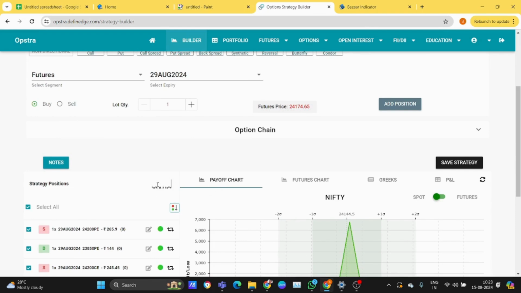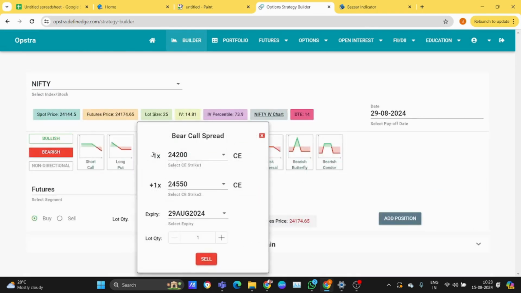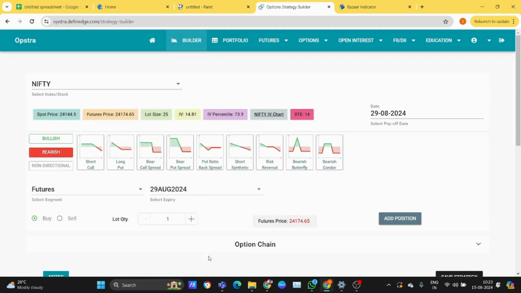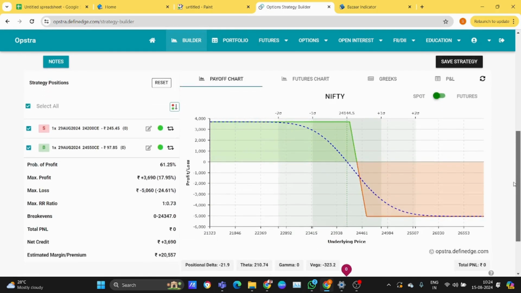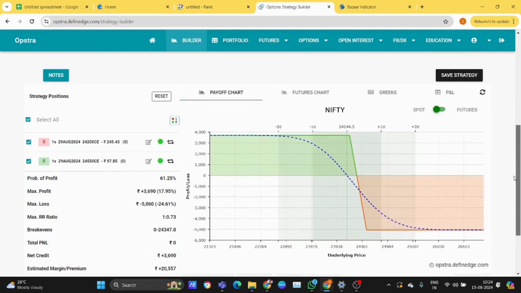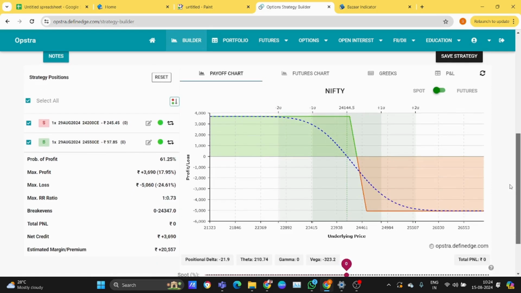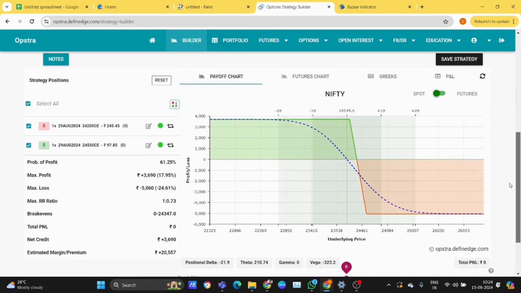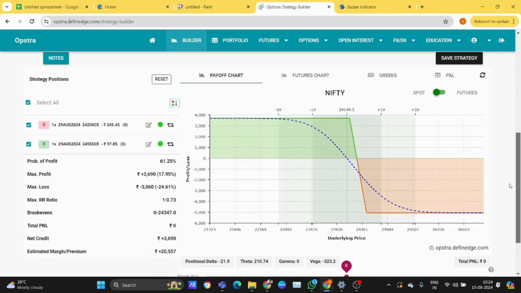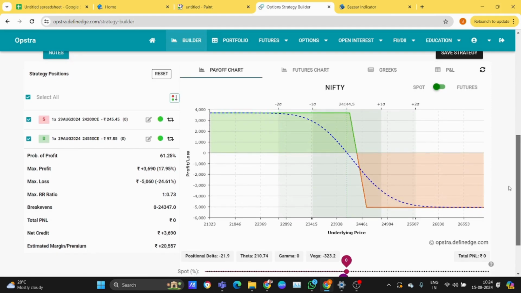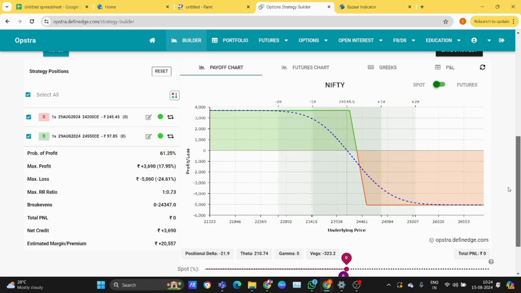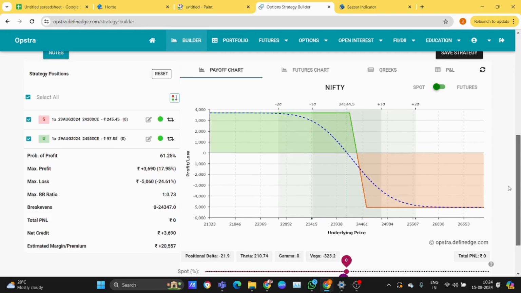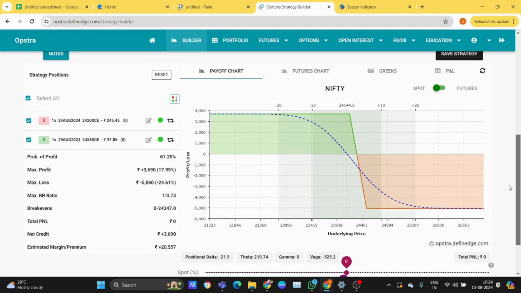In this we sell the ATM and buy the OTM. Here your risk reward is not favorable.